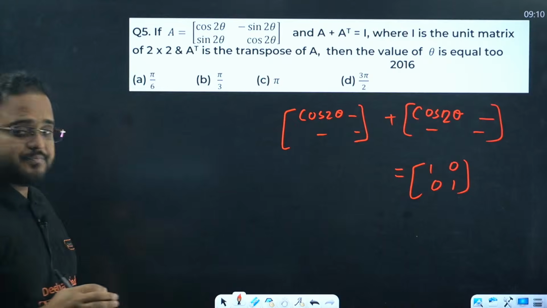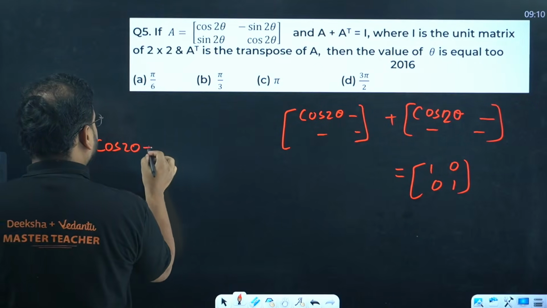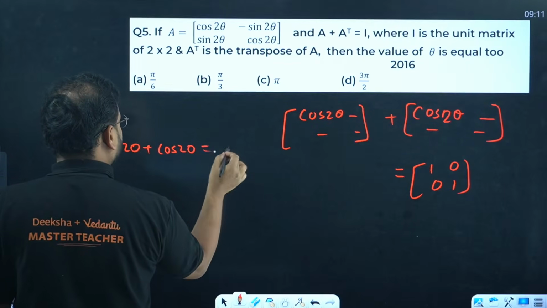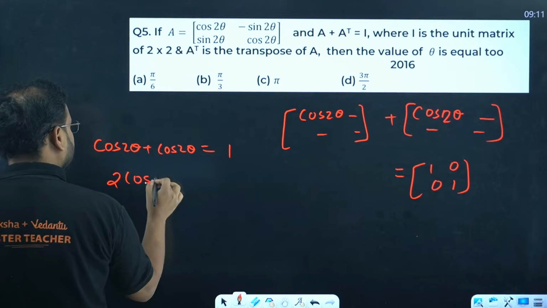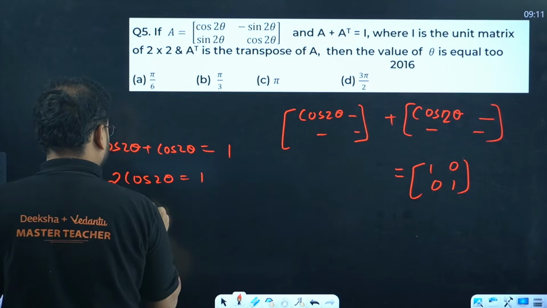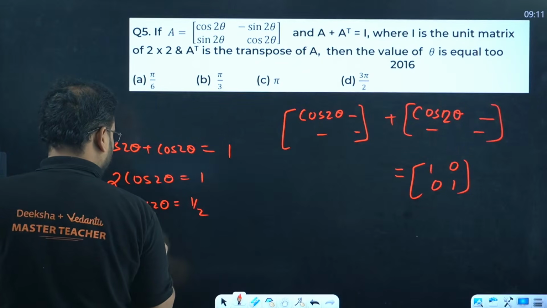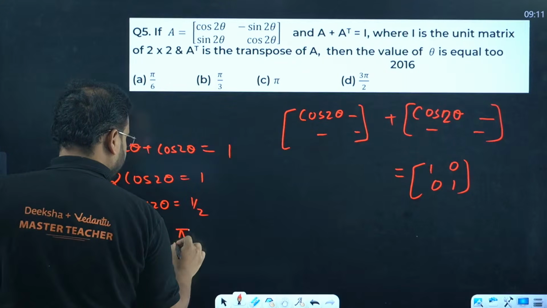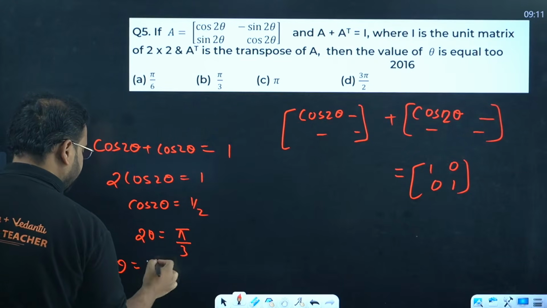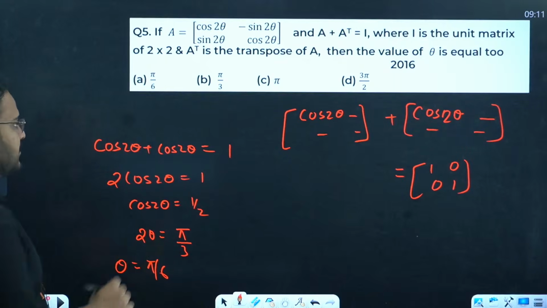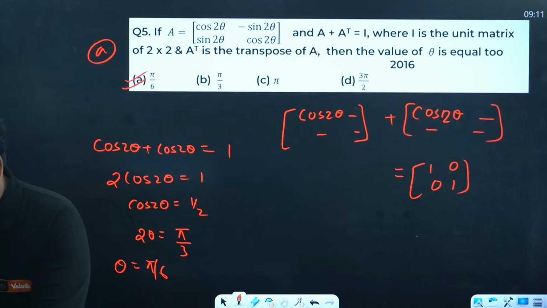To solve this question, just compare the first element. So we get cos 2 theta plus cos 2 theta equals 1. It means twice cos 2 theta is equal to 1, so cos 2 theta is 1 by 2. Clearly this value is pi by 3, because cos 60 is 1 by 2. Theta value is nothing but pi by 6. Option is A. So the fifth one is option A. I hope this is clear, guys.